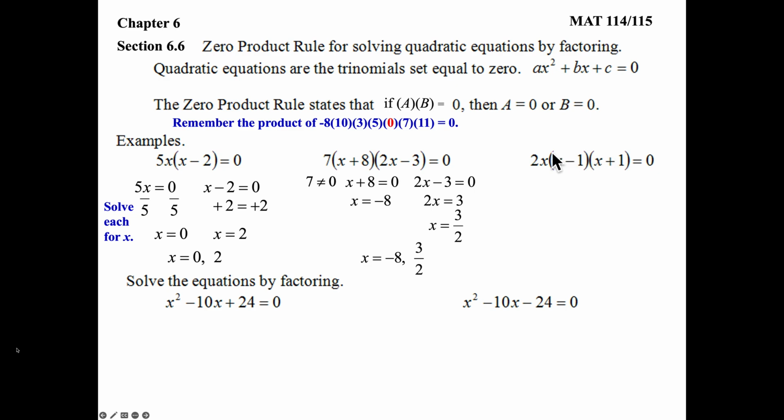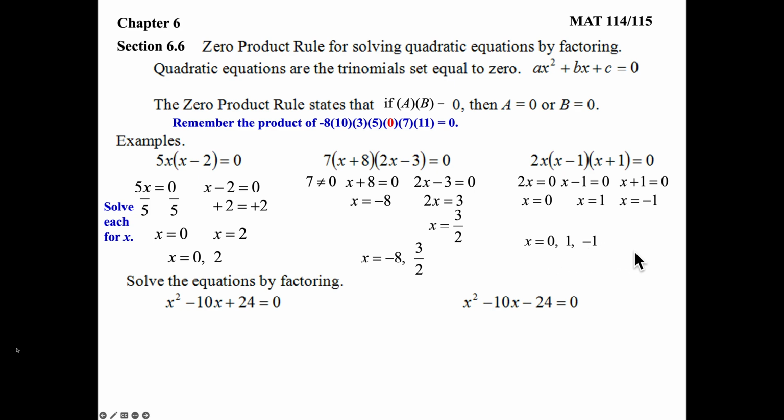Three things being multiplied. 2x times x minus 1 times x plus 1. Set each one equal to 0. 2x equals 0. Wait a minute, that's like 5x equals 0. That's just automatically x equals 0. Make a mental note. Anytime you have a GCF factor with just an x, no matter what else is being multiplied to it, it's automatically x equals 0. X minus 1 equals 0 gives me x equals 1. X plus 1 equals 0. Subtract over the 1. X equals negative 1. Put all three of those together.